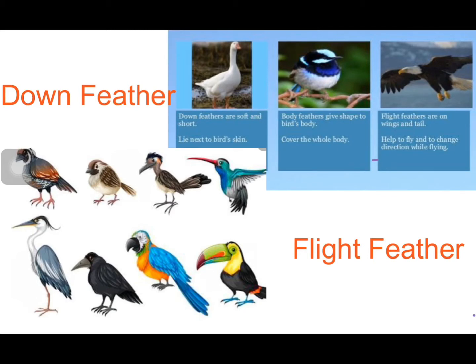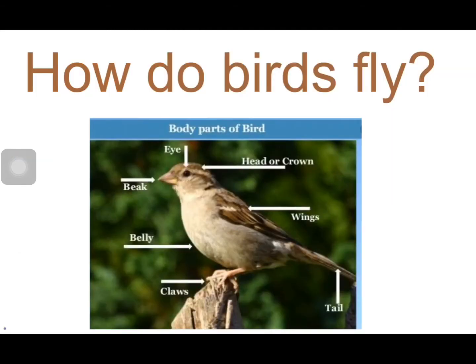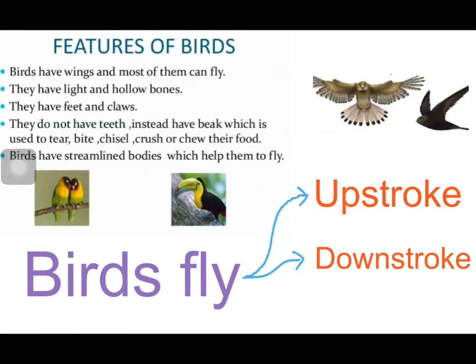Now, here I tell you how do birds fly. Students, birds fly with the help of a pair of wings. Most birds like crows, sparrows, pigeons, and parrots can fly. Some birds such as ostrich, kiwis, and penguins cannot fly. Birds are able to fly because of their body structure. So, I will tell you features of birds.